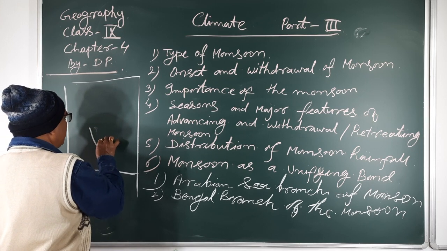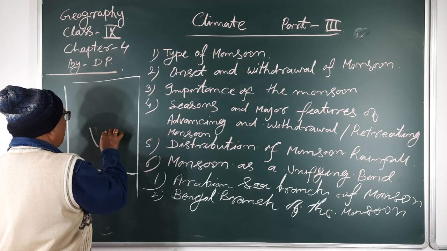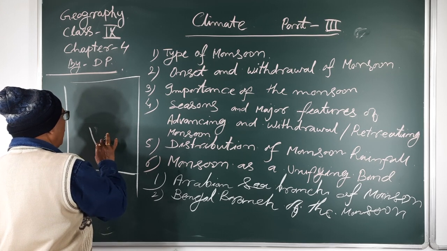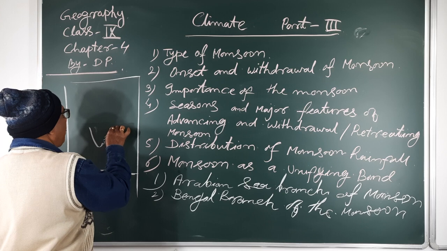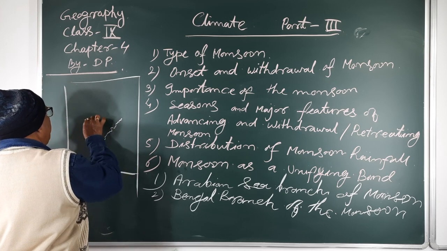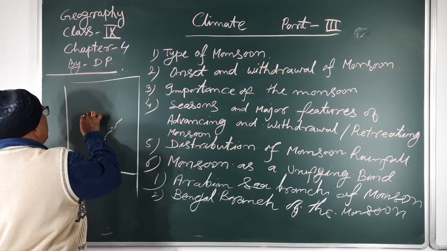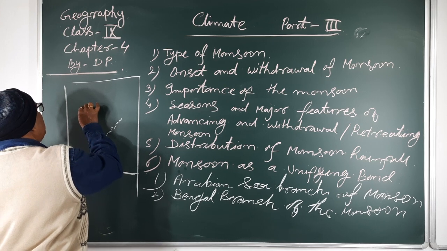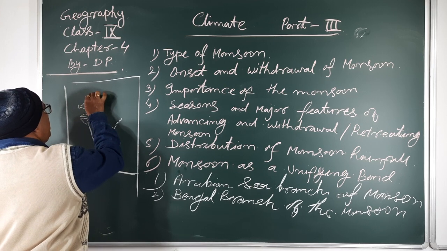In this figure, we can see and discuss the Bay of Bengal branch of the monsoon. Suppose that this is a rough sketch of the map of India.